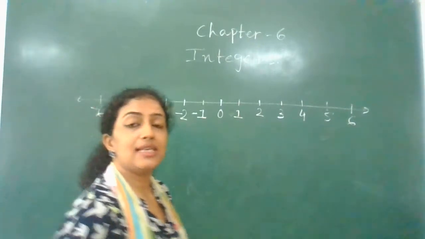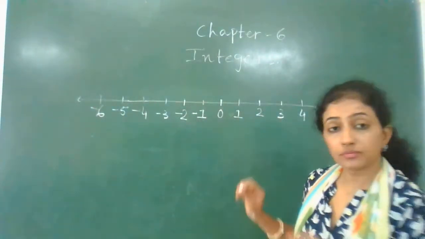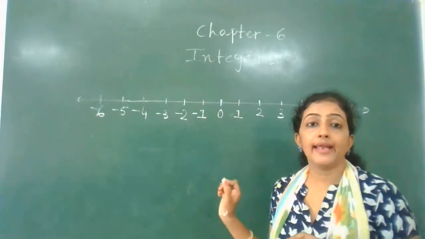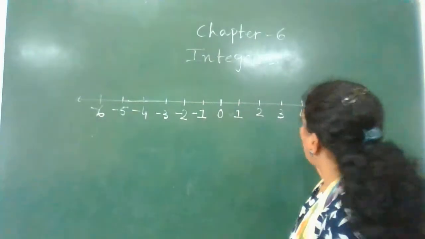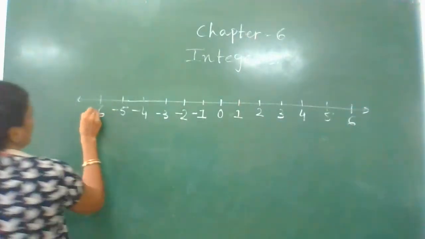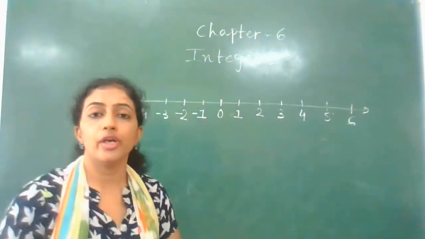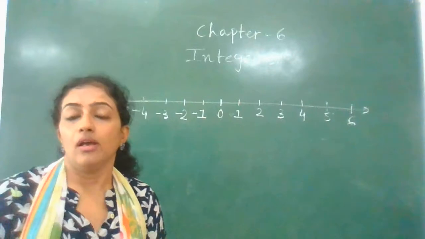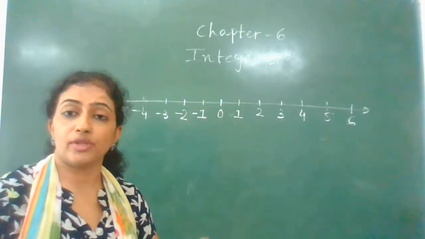As you see the minus sign, it is called a negative integer. Now we have understood that when you add, okay, let's start with the natural numbers.